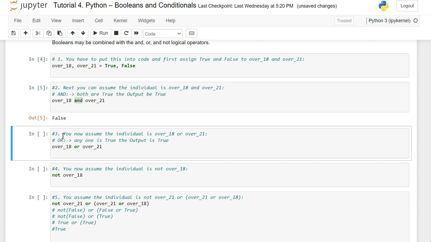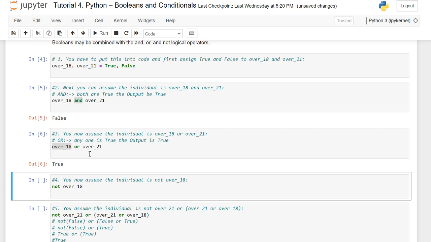Now let me try one more thing using OR, the logical operator OR. See here, dear friends, with the OR operator, if any one of the operands or expressions is True, the result would be True. Here we already know over_18 is True, so the result of this expression would be True.